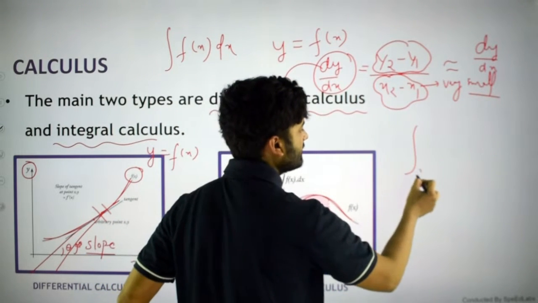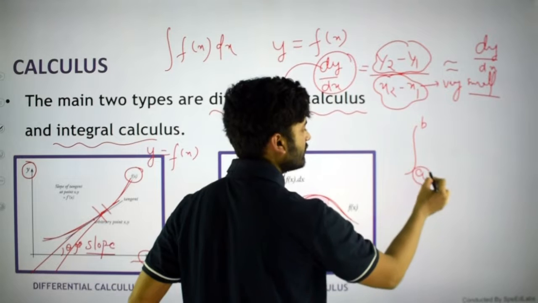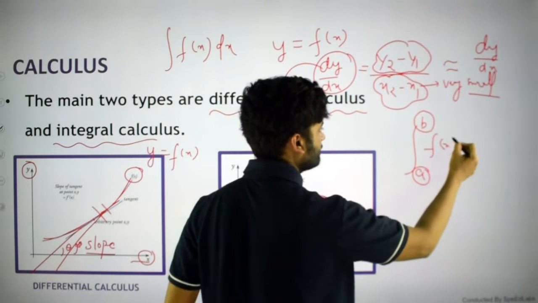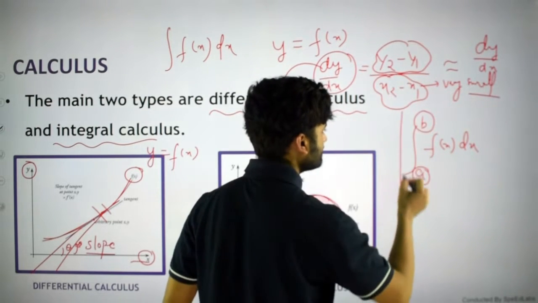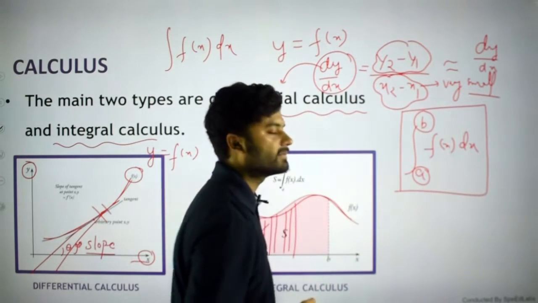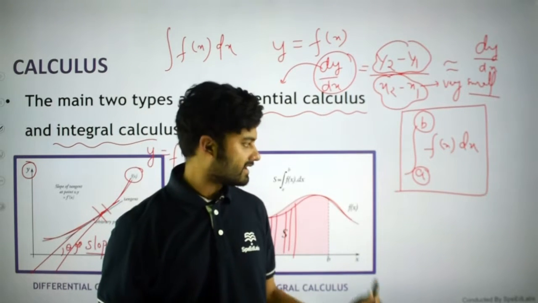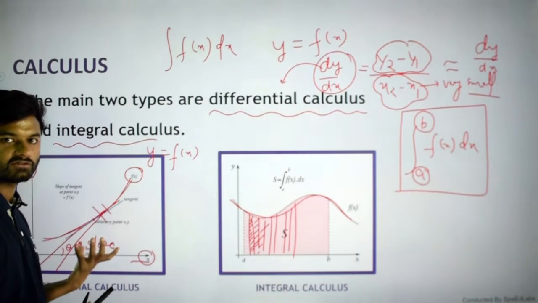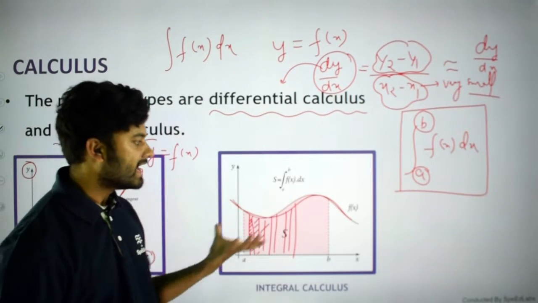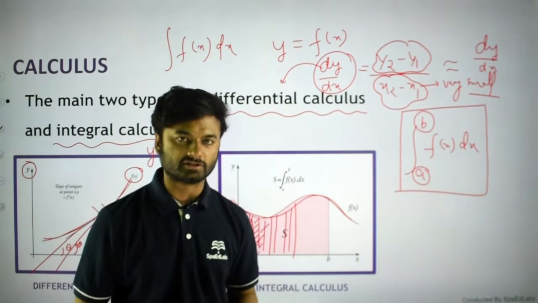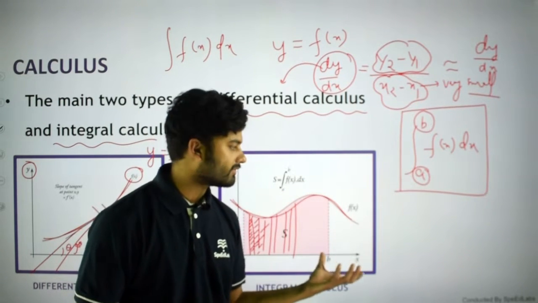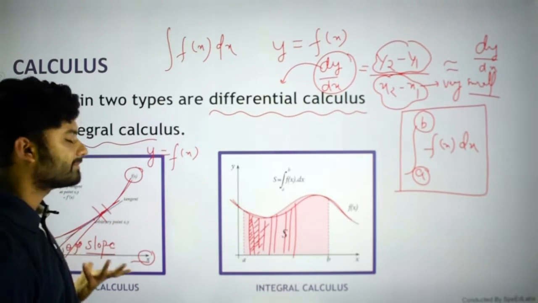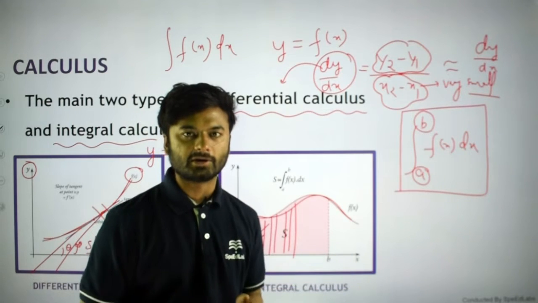How can we do it? By putting in the limits. Here a is known as the lower limit and b is known as the upper limit, and this is f of x dx. So this is all about integration, mainly based on integral calculus. In differential calculus we are finding the rate of change of one quantity with respect to another quantity. Here we will find the area of curved surfaces. For finding areas we do the integration, and for finding the rate of change we use the slope method.